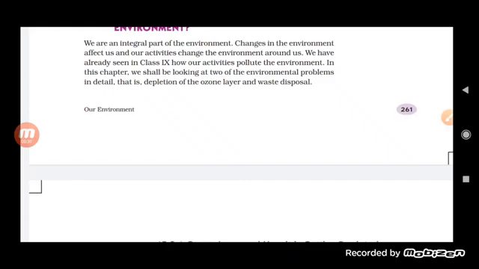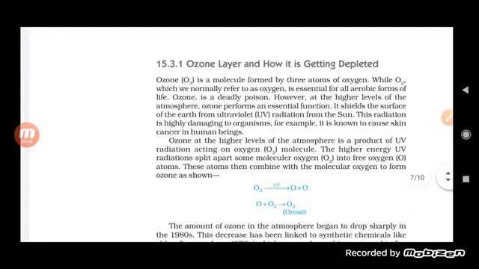And in this chapter we are also discussing the environmental problems that are occurring. One of the factors which we already discussed in class 9th is natural resources, in which we see global warming and ozone depletion. So here also the depletion of the ozone layer and waste disposal occur. Basically, the ozone layer, and how it is getting depleted. So for this, let us try to understand the ozone layer.